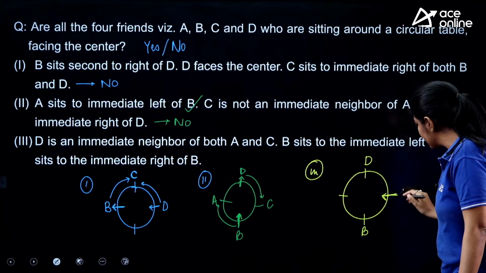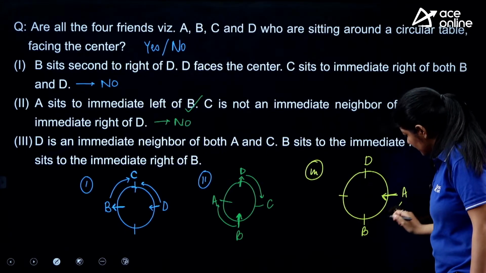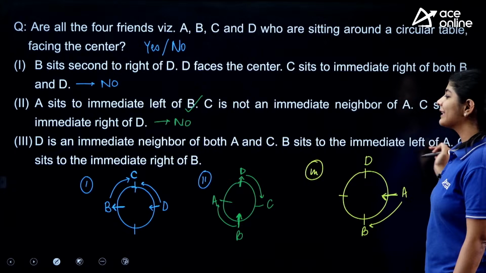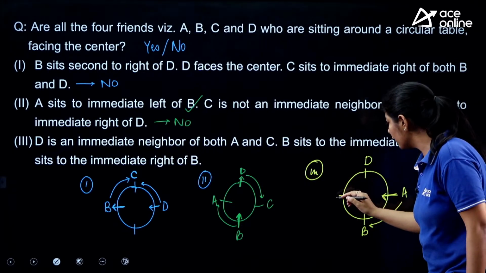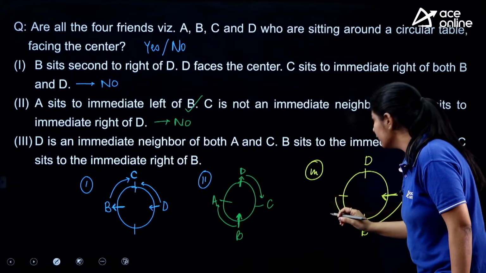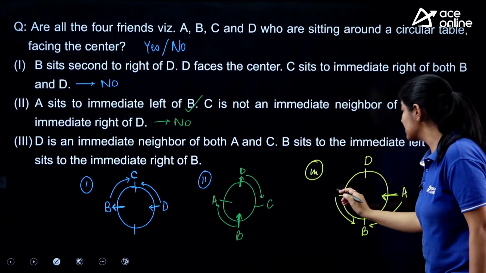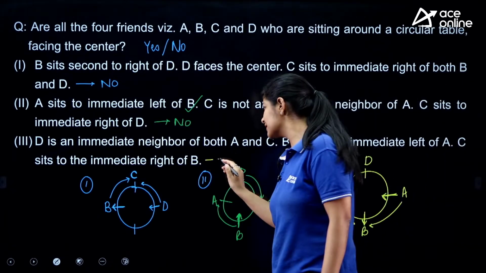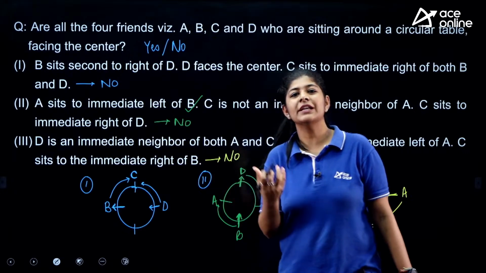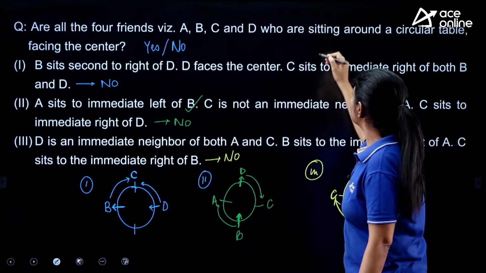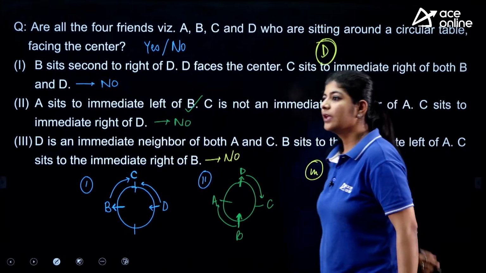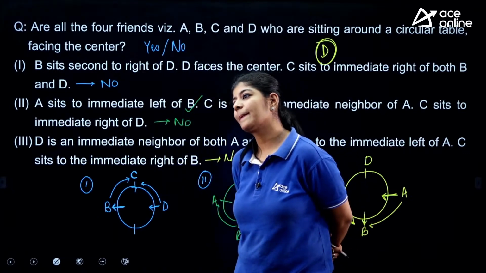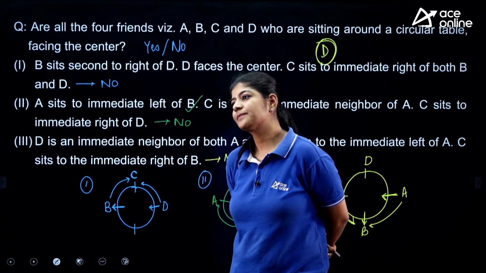Let's suppose A is facing towards the center, right? So this position will become the immediate left of A. But the question is saying that C sits to the immediate right of B. Here, this is the right of C, it's immediate right. If this is the immediate right, that means B is facing outwards from the center. So from this also we are getting no. From the individual statements we can easily answer it. So we are getting option D as the correct one.